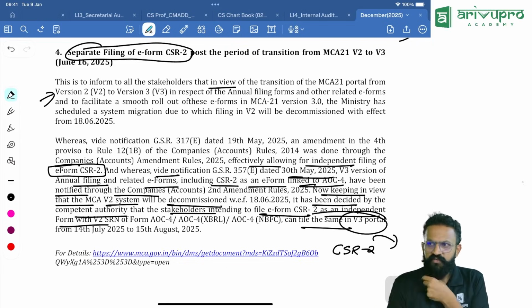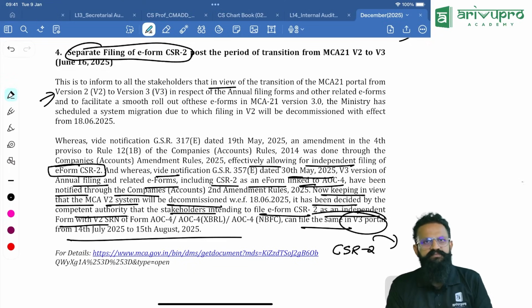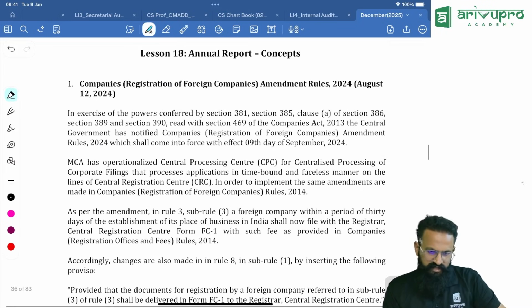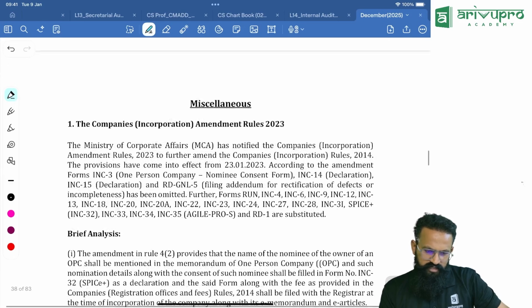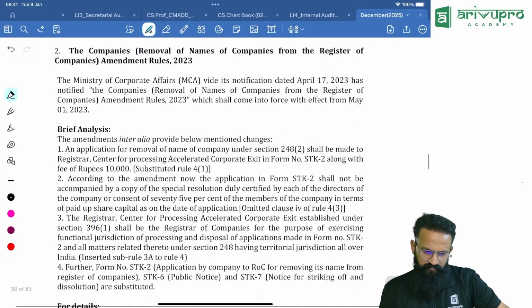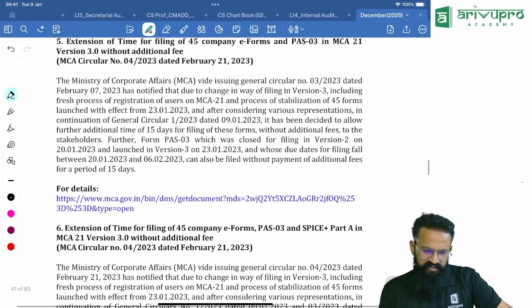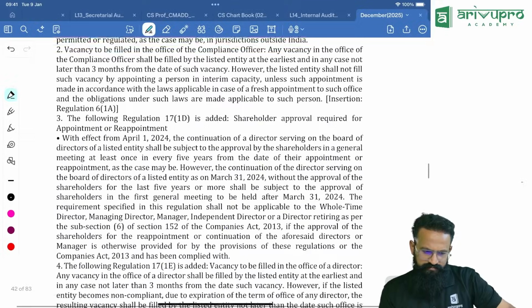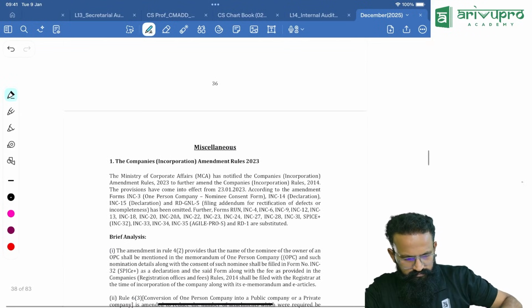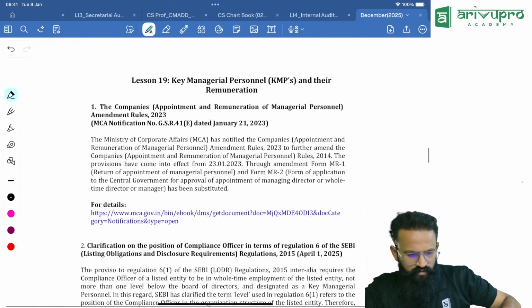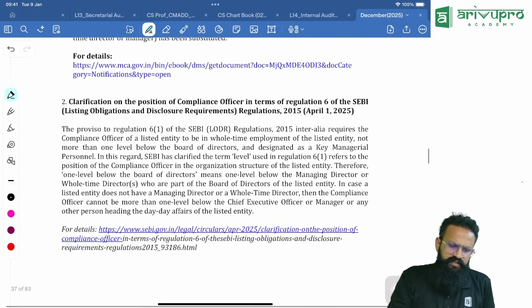This is from 14th July to 15th August. So we are filing it as a physical form. Now even that is also an e-form. Nothing major, but yes, that's the amendment. What else is the amendment? The last one should be in KMP. Okay, KMP chapter, this is the last amendment.